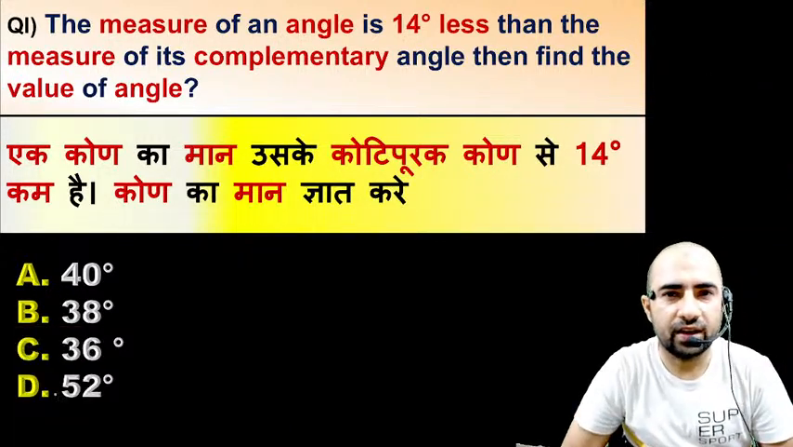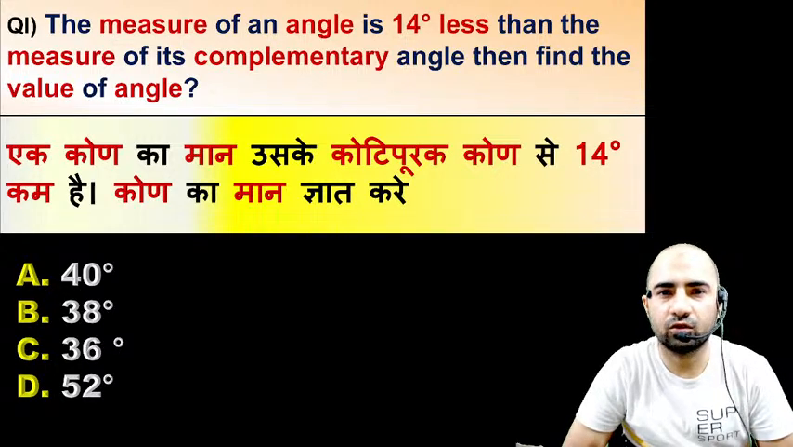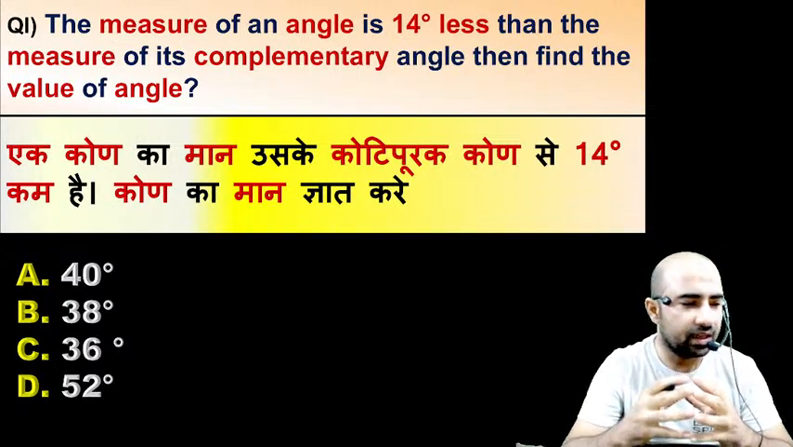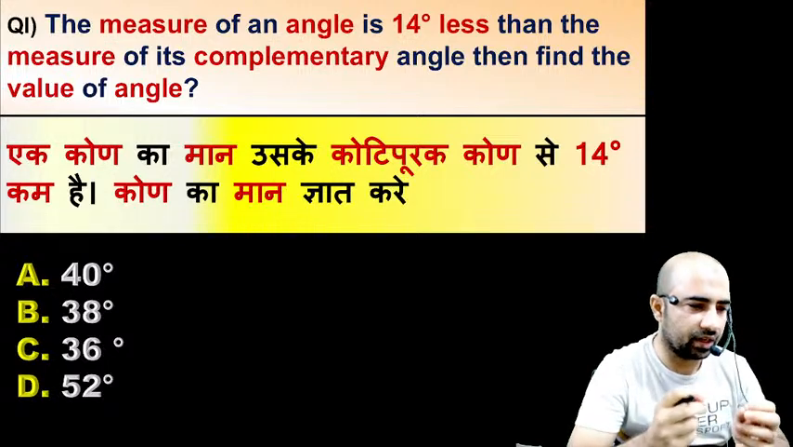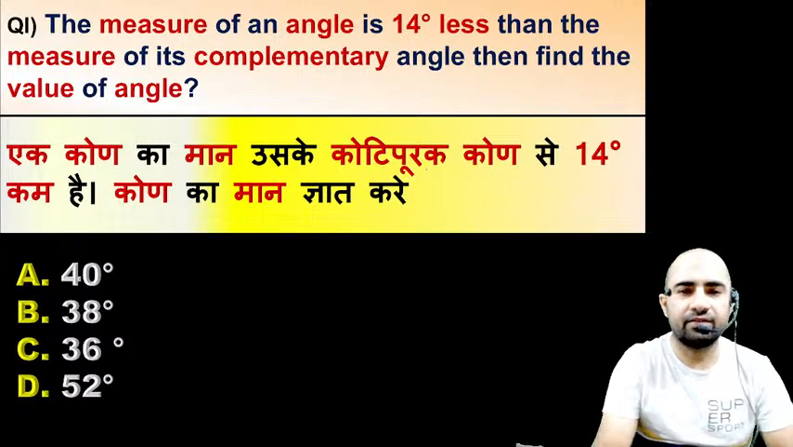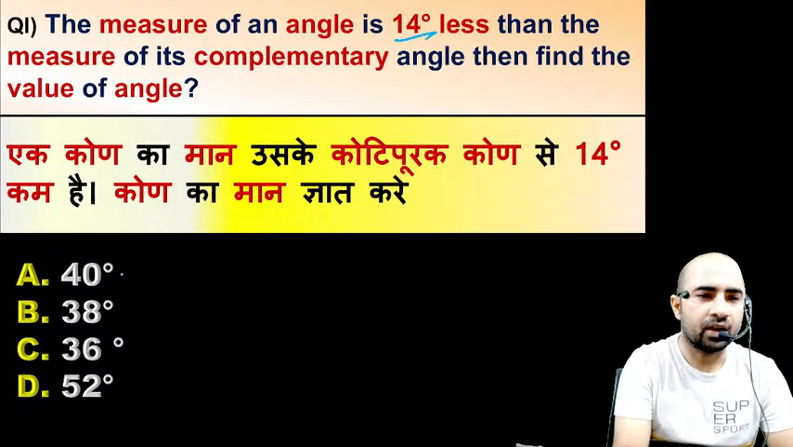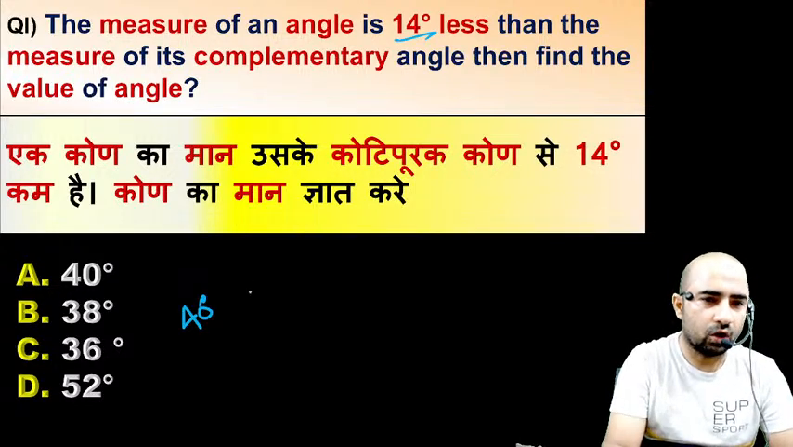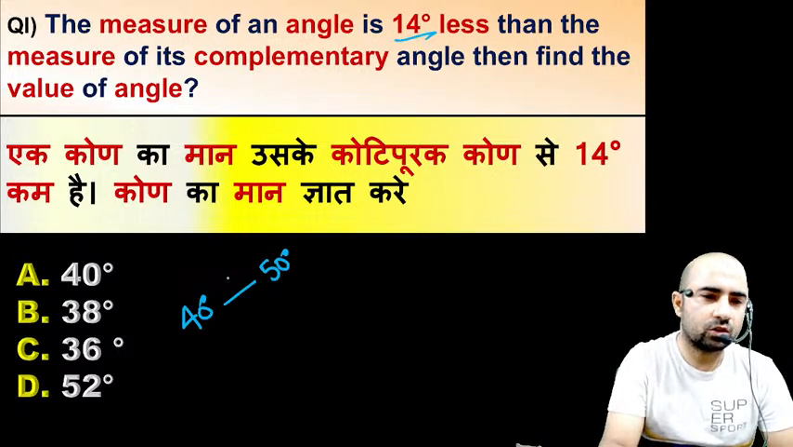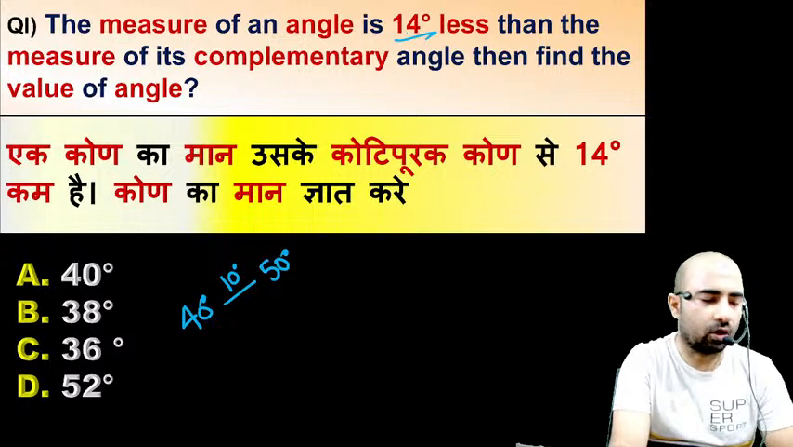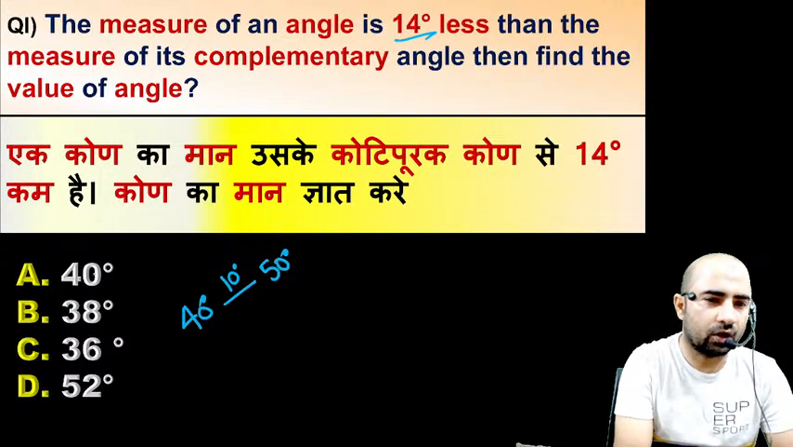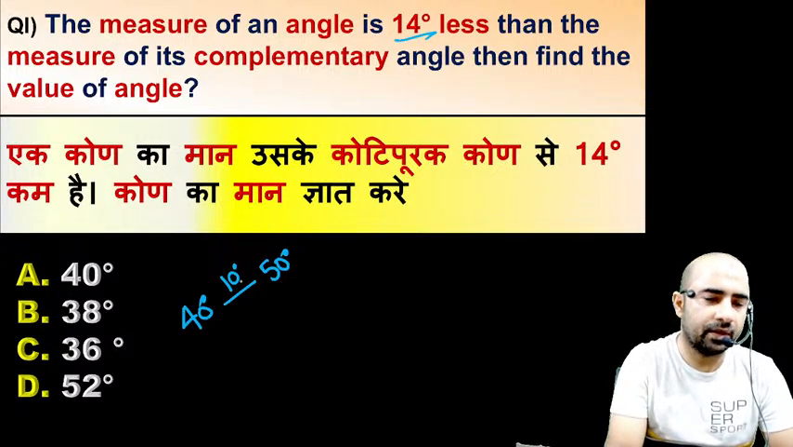The question is saying that the measure of an angle is 14 degree less than the measure of its complementary, meaning the difference of the two angles is 14 degree. So we have two complementary angles and their difference must be 14 degree. So you can use the hit and trial method. If we take the angle as 40 degree, its complementary will be 50 degree and the difference of these two angles will be 10 degree, but here the difference must be 14. So this is not the answer.